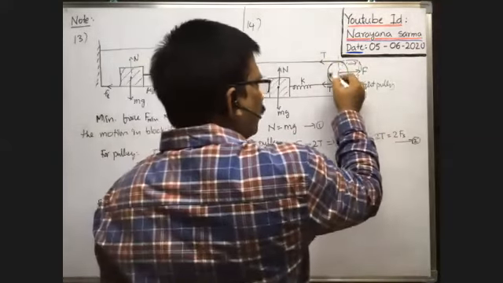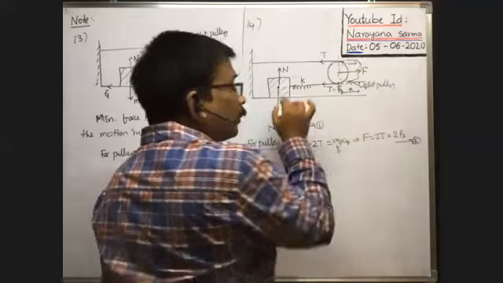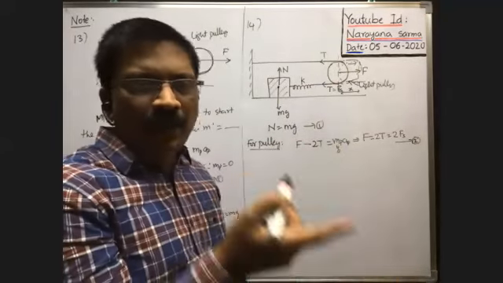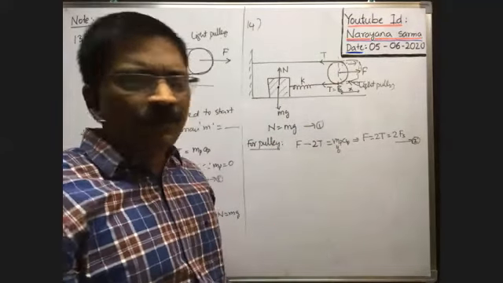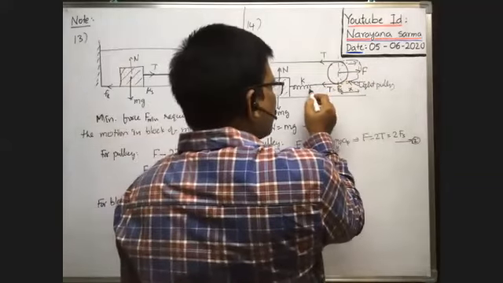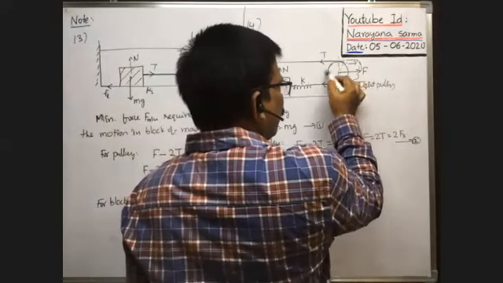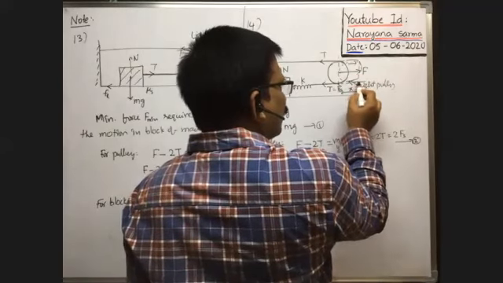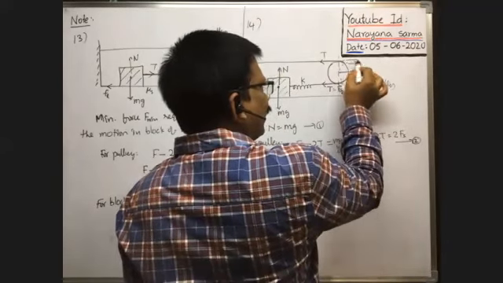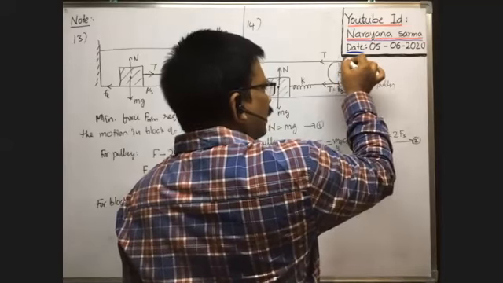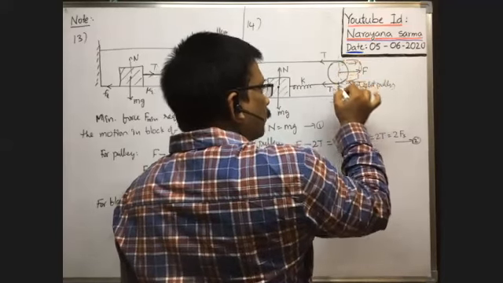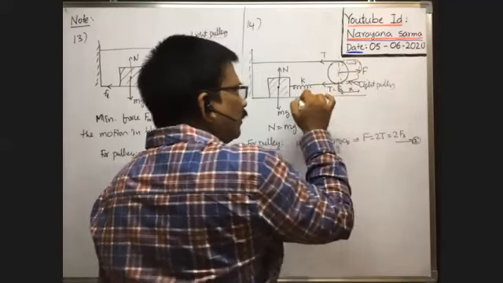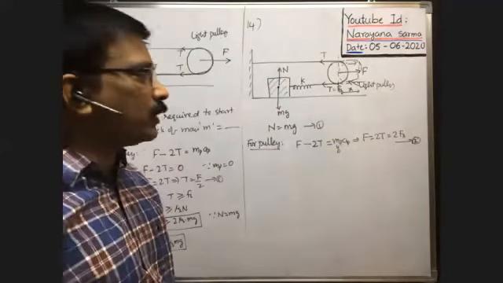But even then, the pulley displaces here means the block does not slide. The block is ready to slide but does not slide. So in that case, definitely the spring will extend. Whenever the pulley displaces through a distance x, this additional length, here x and here x, is an additional length of the string. That means the spring will extend by that much length, 2x.